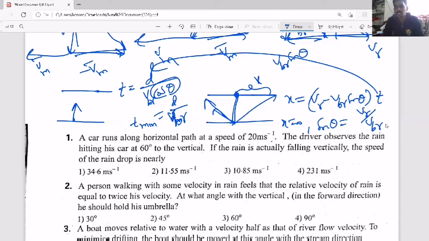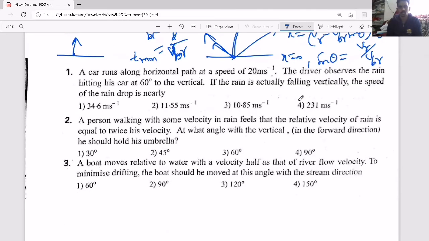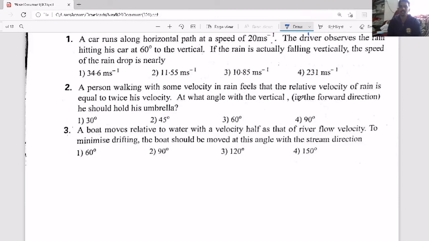So minimum time and drift to 0 means that is called x0. So you will reach exactly the opposite point, that we call the shortest path. Such kind of questions they can ask based on rain-man and river-boat. Let's solve these 2-3 questions so that we'll end here. Then we'll continue in the next class.